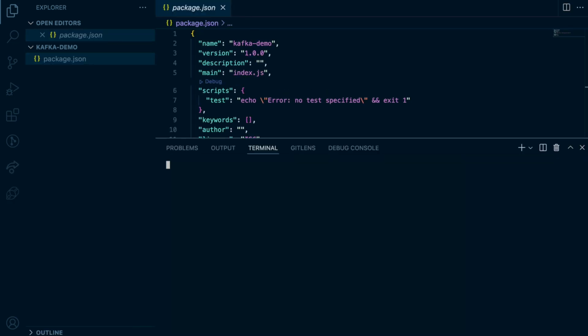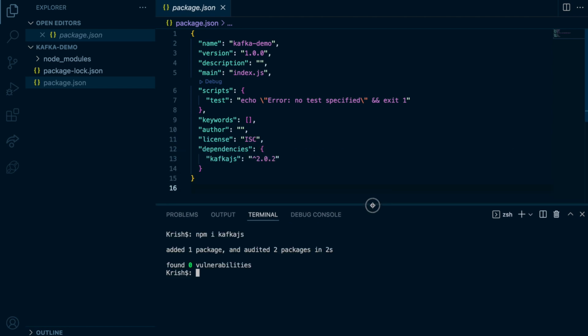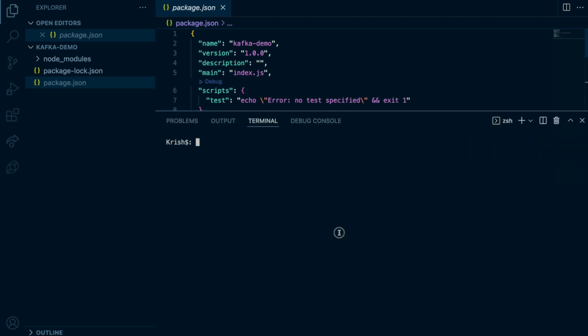Now what I'm going to do is first install the client to talk to Kafka. Since I'm going to do this with Node.js, I'm going to install a client for Node.js: npm install kafkajs. You can even install kafka-node if you want, but it doesn't matter what you use. It's just a library, but each library carries different features.